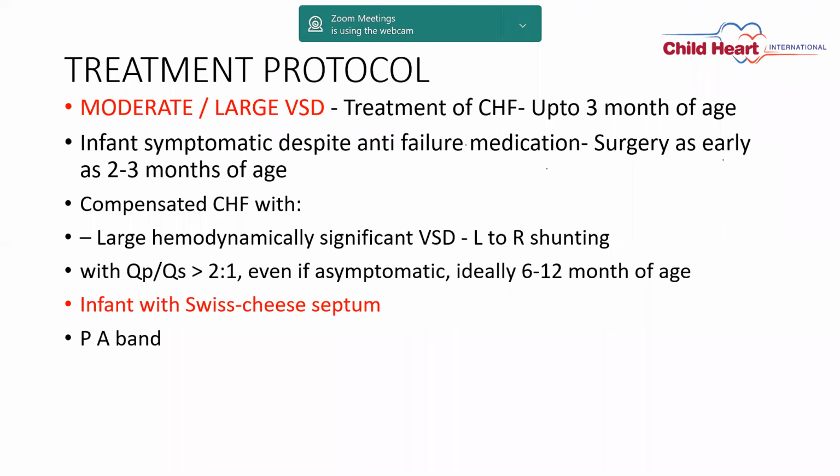With large VSD, waiting for the surgery is not advisable because this infant can get respiratory tract infections or pneumonia, and then the outcome is very poor. So it is always better to operate on a large VSD as early as possible after 3 months of age. There are certain compensated CHF cases, like a large hemodynamically significant VSD with left to right shunt. They are asymptomatic, and these are the children you can operate on at 6 to 12 months of age.